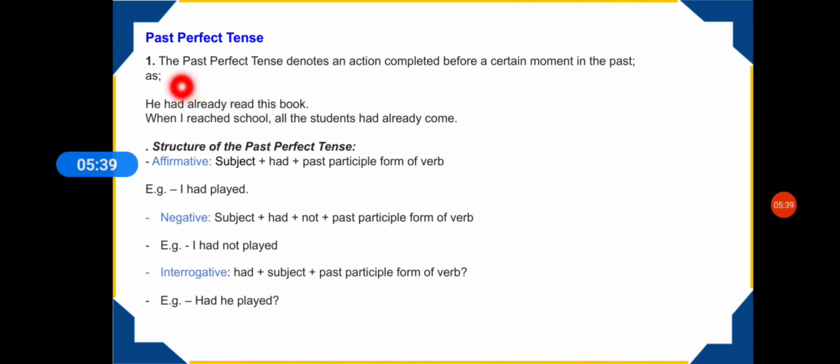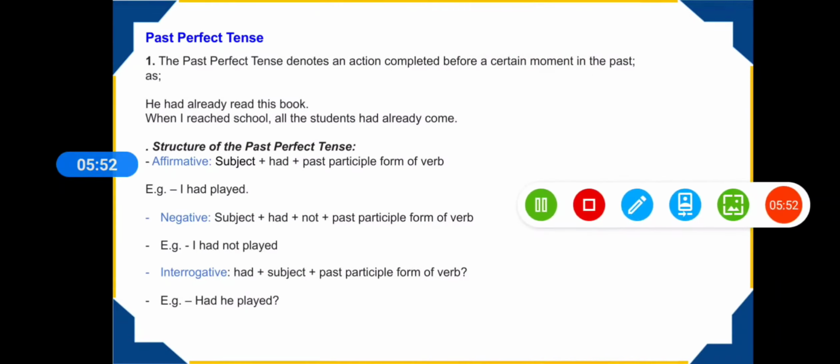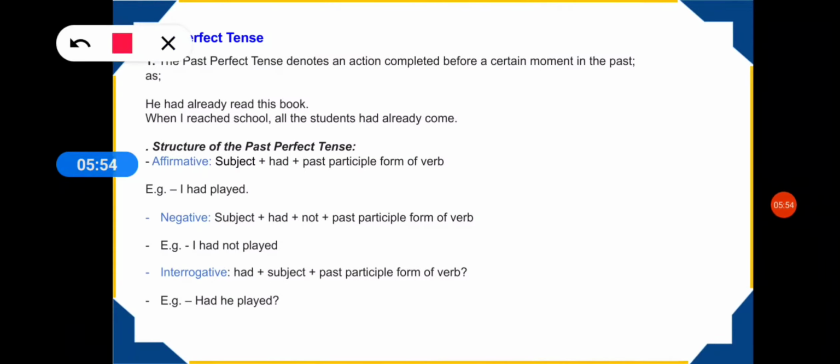Now you are saying that the past perfect tense denotes an action which has been completed in the past before a certain moment. For example, when you say I reached school, and then in the second part of the sentence you are saying all the students had already come.